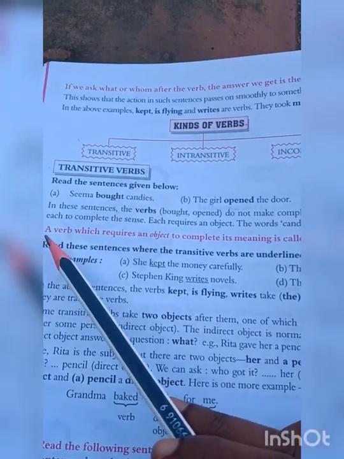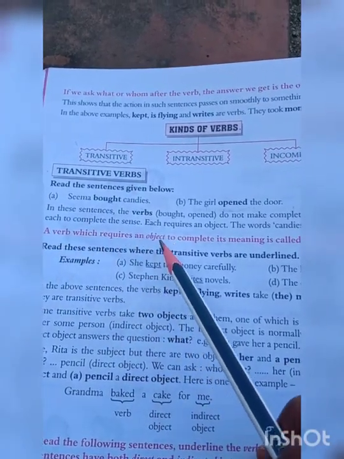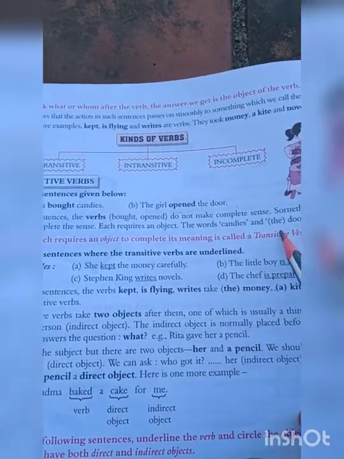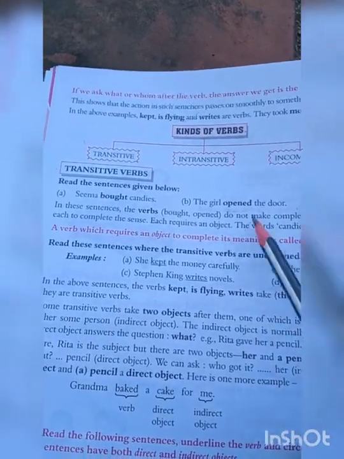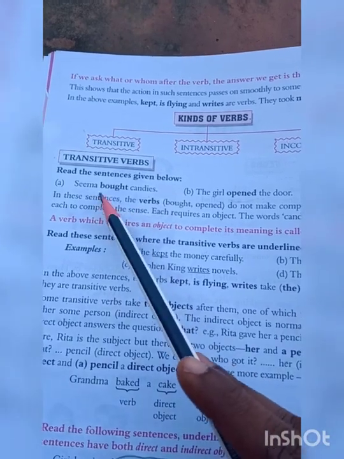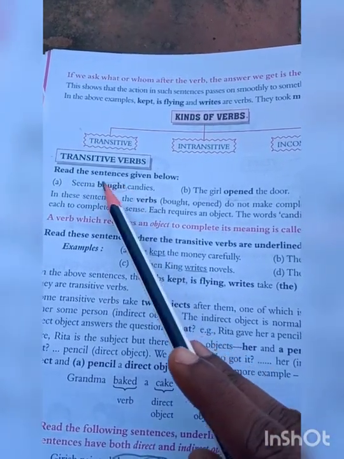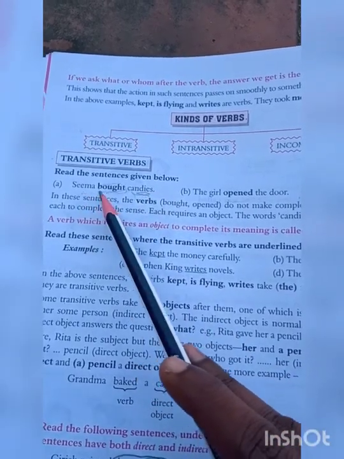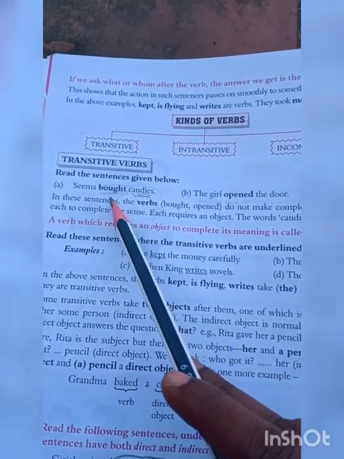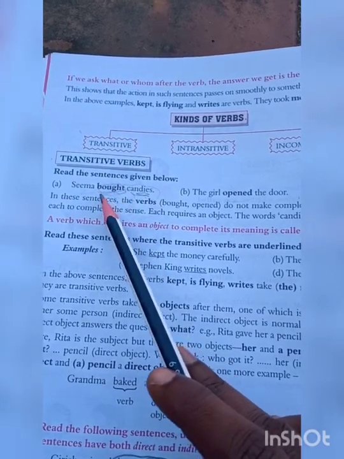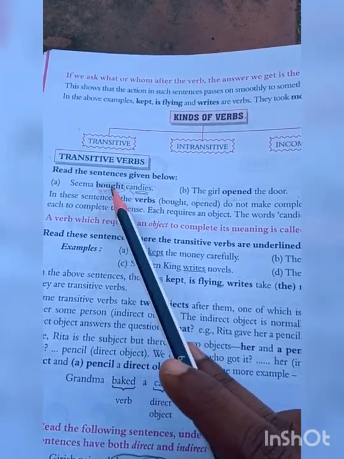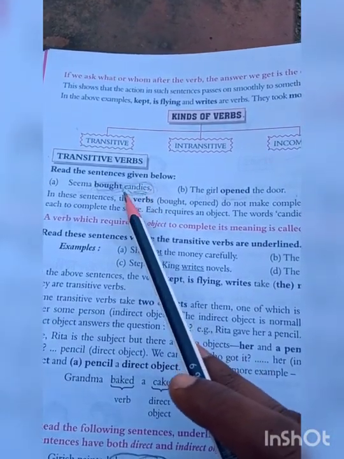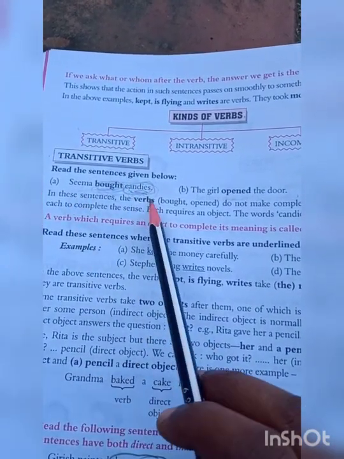Look at the definition for transitive verb. A verb which requires an object to complete its meaning is called a transitive verb. Here the verb bought requires an object, candies, for complete meaning.